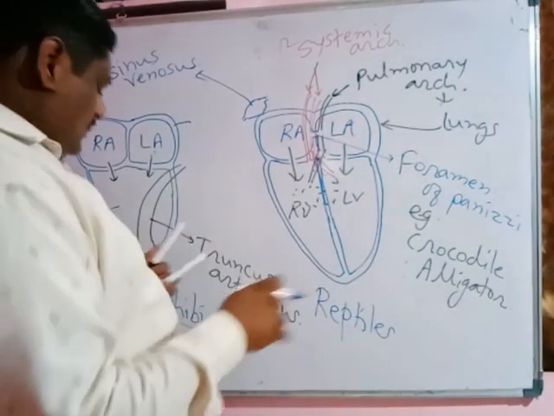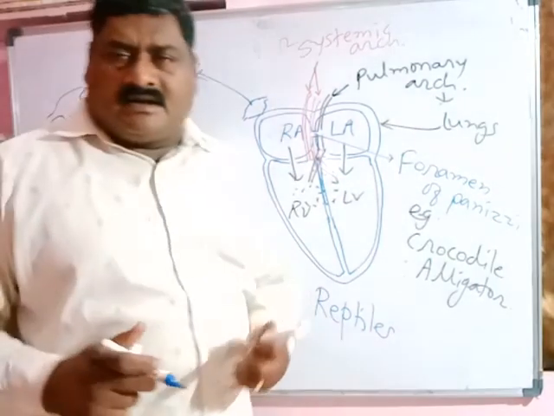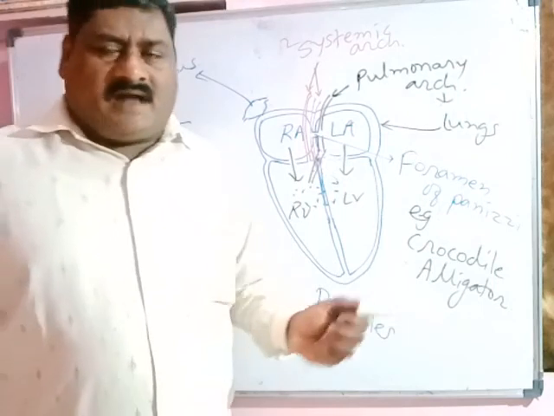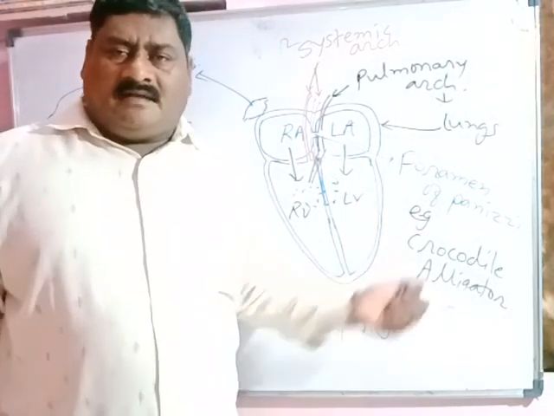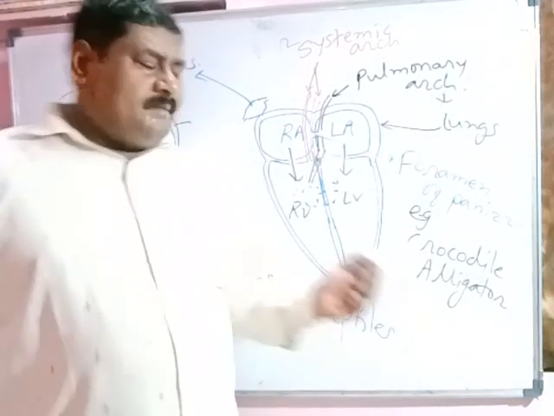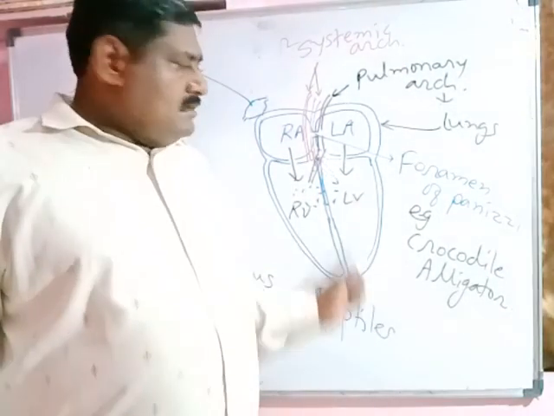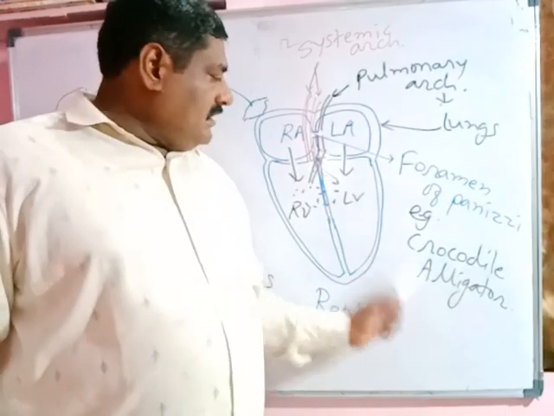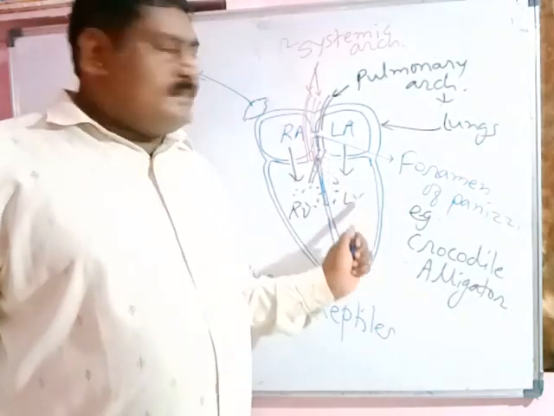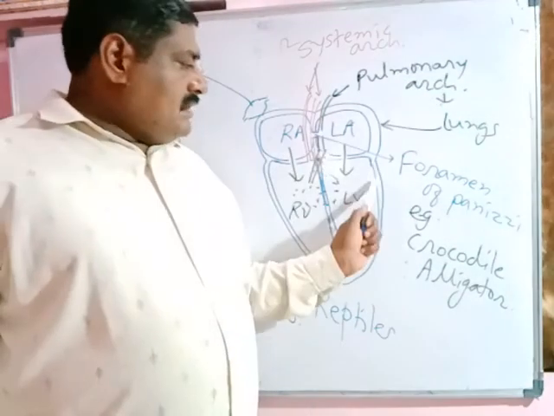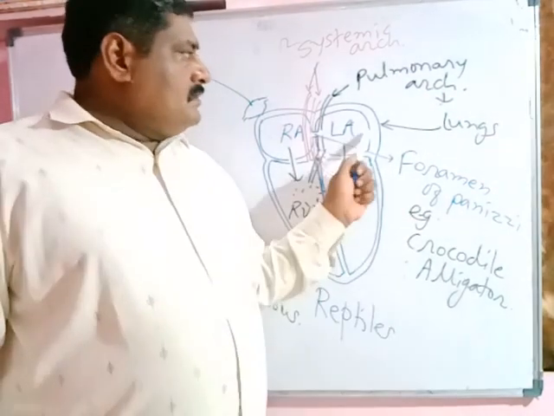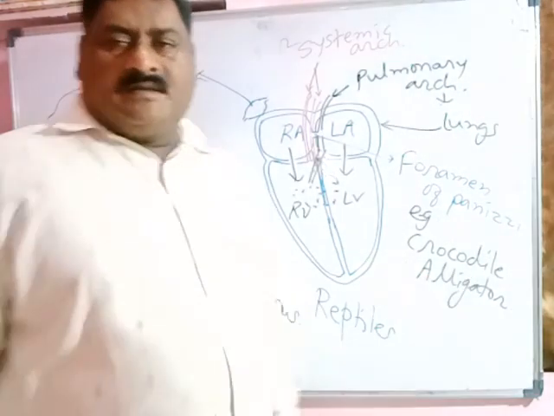So this structure shows evolutionary relationship. In fishes the heart is two chambered, in larva of amphibian two chambered, in adult amphibian three chambered, in reptile 3.5 chambered, of which some reptiles, crocodile and alligator, have four chambers. From reptiles the birds evolved, and from reptiles mammals evolved. So they have a completely four chambered heart.